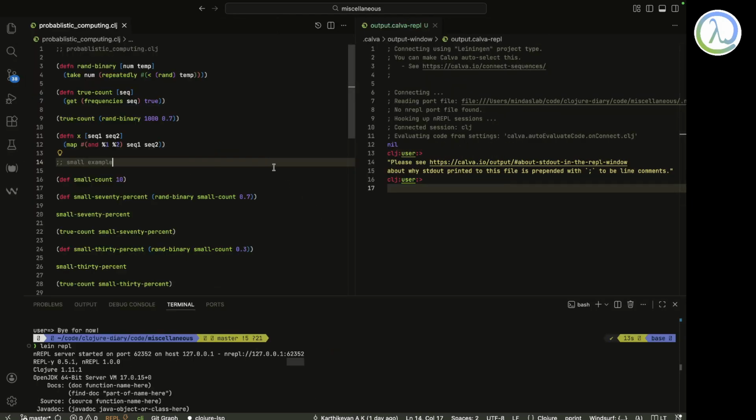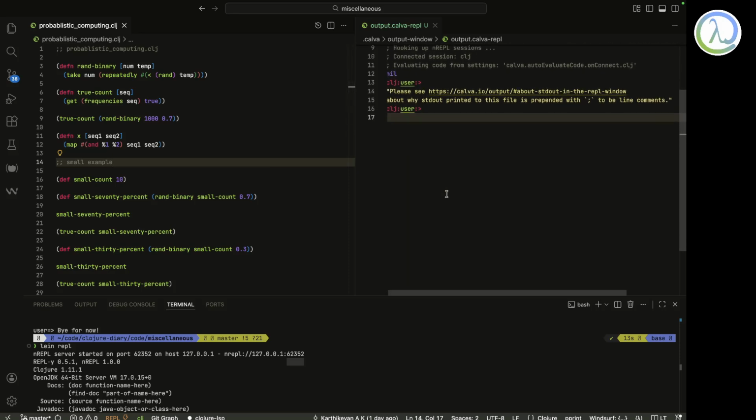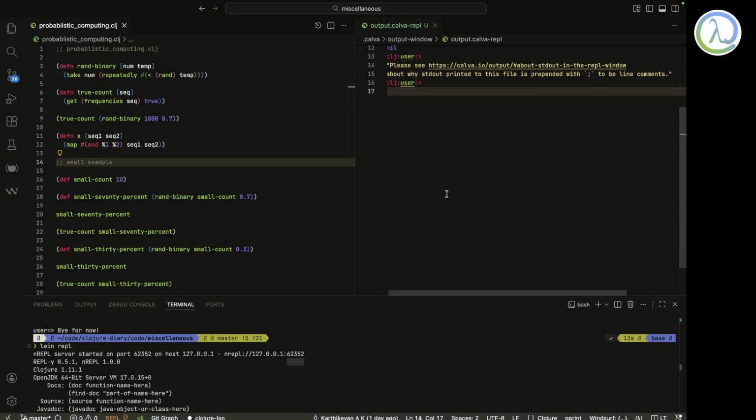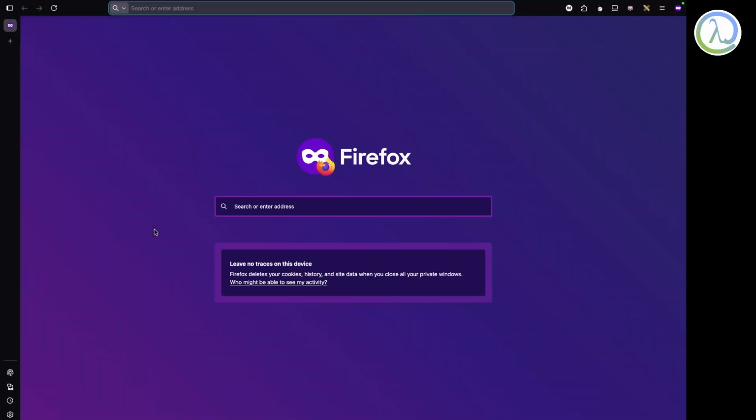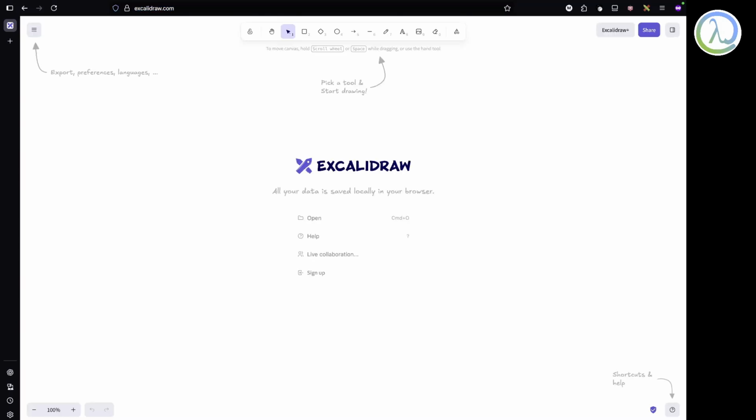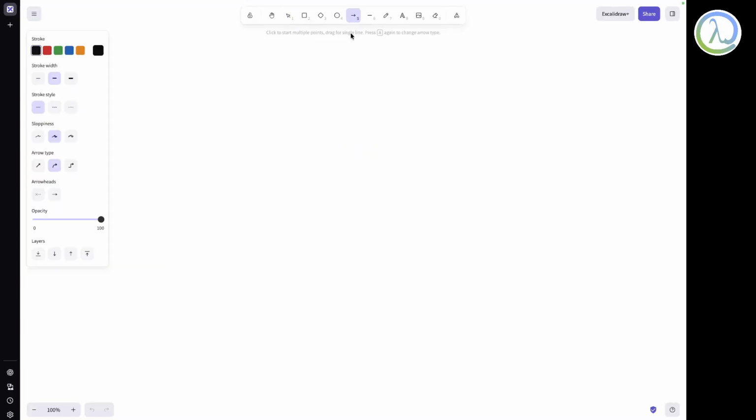So let's say I'll open another private window and put up this excellent tool called Excalidraw. So this company claims that they can set some bits, something like thermodynamic bits. Some bits are high and some bits are low. So maybe this one is positive, so let me put it as red, that is high, and this let us put as blue.